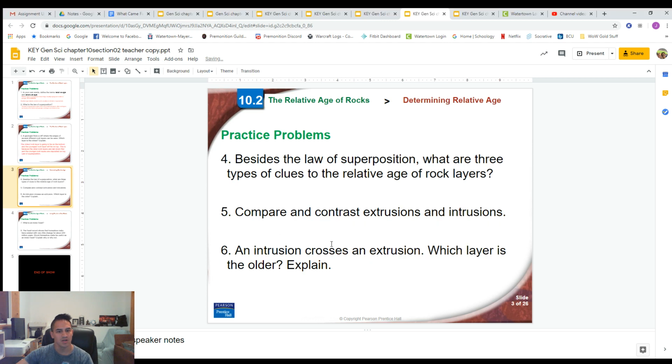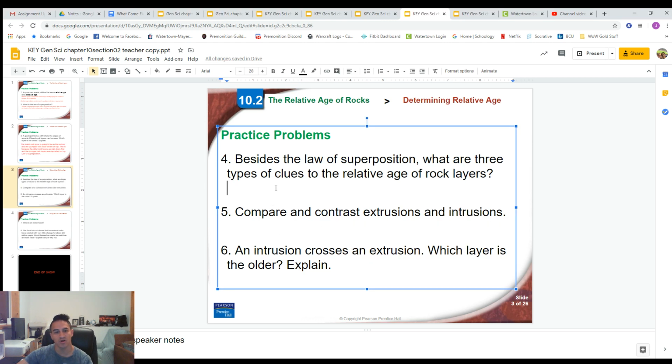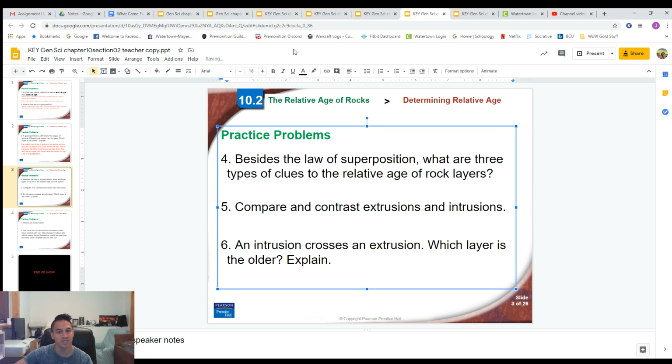All right. Number 4. Besides the law of superposition, what are 3 types of clues to the relative age of rock layers? All right, so remember that the law of superposition is not the only thing that we use to determine the age of rock layers. So what are some other things that we talked about in the notes? Just to remind you, we talked about intrusions, extrusions, fault lines, unconformities, and index fossils. There are actually quite a few things that were mentioned, but these are just some. It only asks for 3, but I'm just going to name all of them.